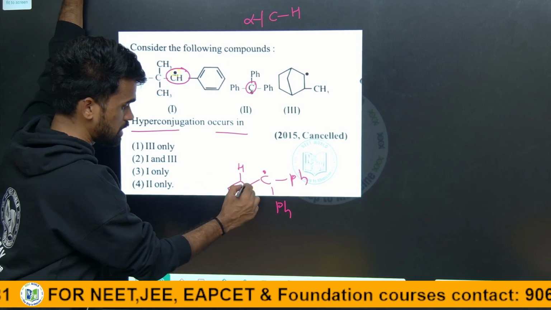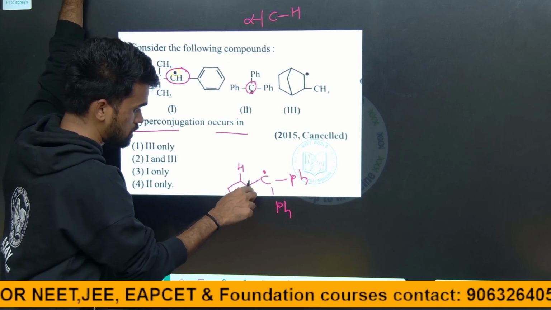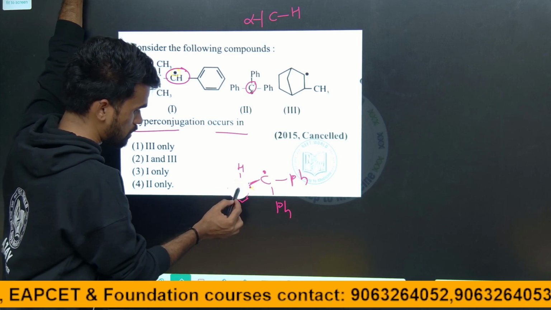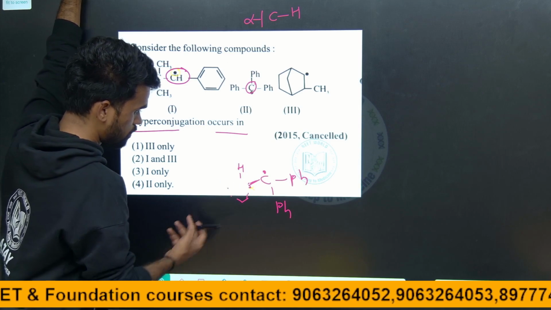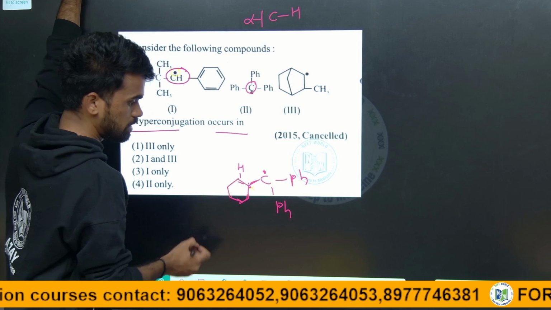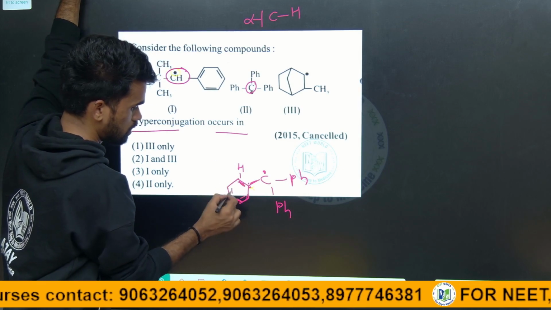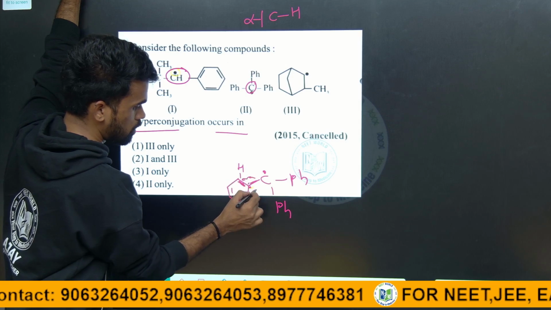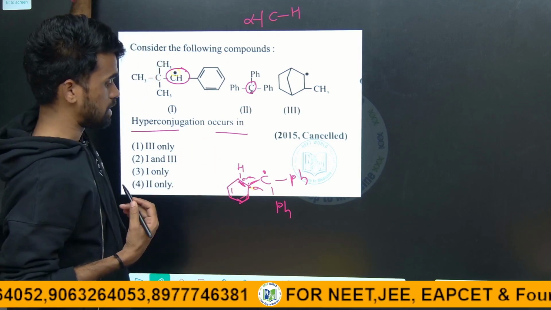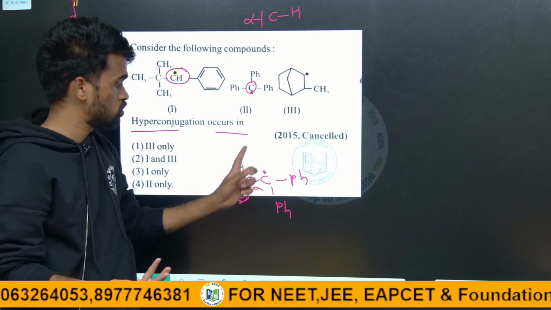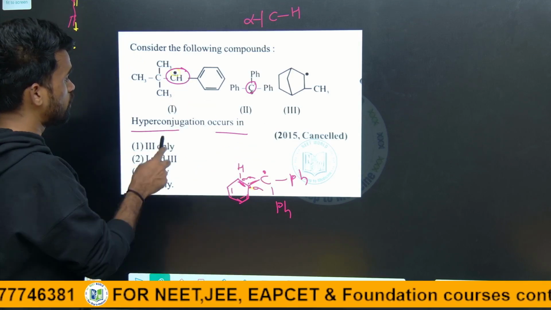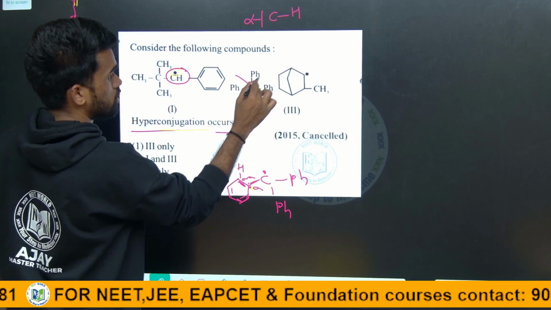No, because this carbon has three sigma bonds and one pi bond, with partial double bond character in the phenyl ring. There is no hydrogen attached to this carbon, so no alpha hydrogen to participate in hyperconjugation. So this compound will not have any hyperconjugation.